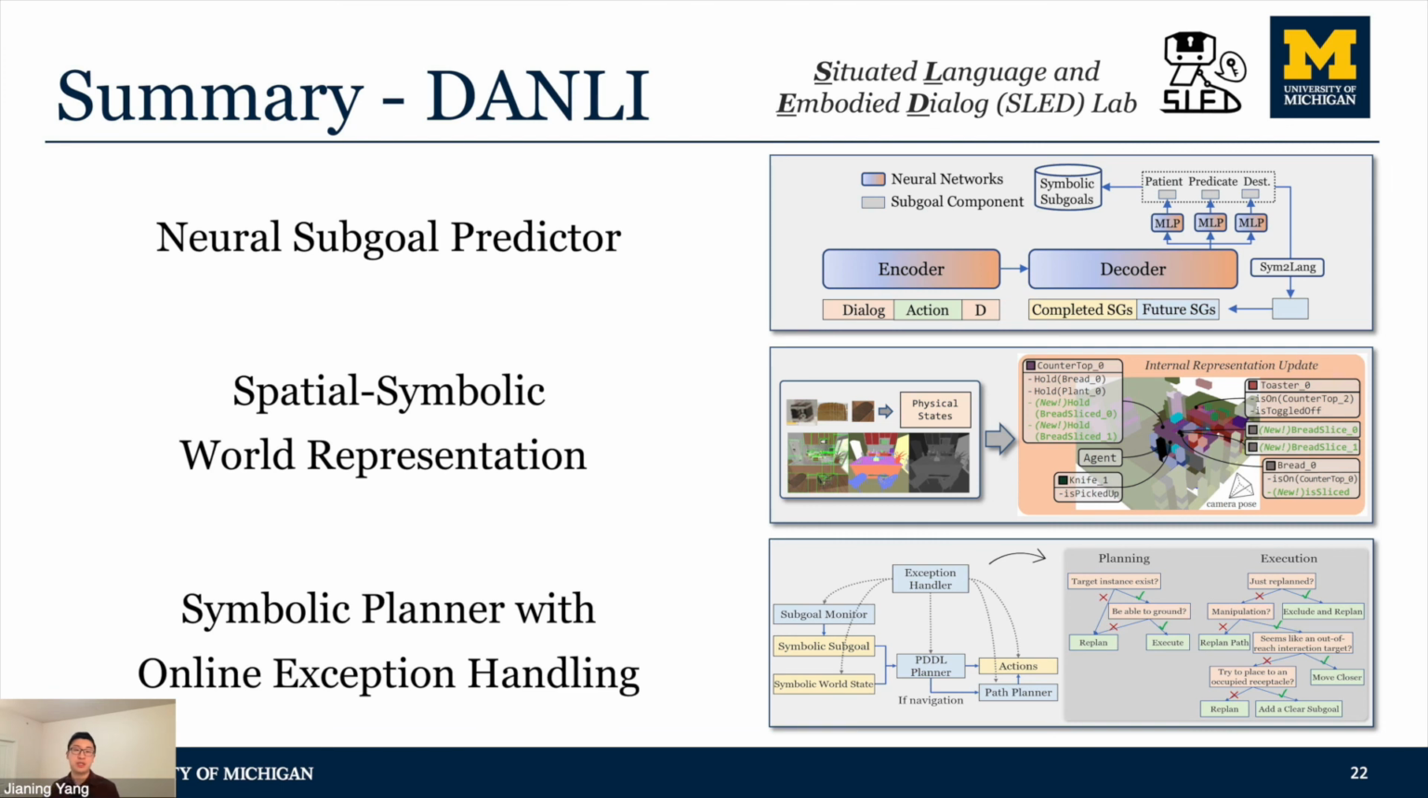To sum up, our deliberative agent DANLI uses a neural subgoal predictor to process fuzzy dialogue and visual input and predict the subgoal. It constructs a spatial symbolic world representation which helps track and ground objects in a 3D voxel map to facilitate both path and task planning. And finally, it takes advantage of a symbolic planner to generate efficient, interpretable plans while allowing online exception handling.